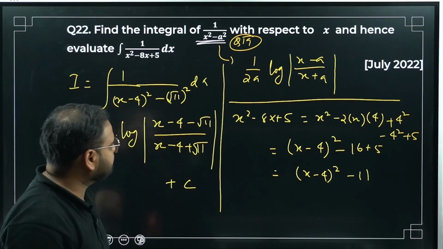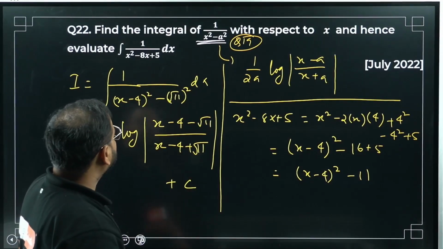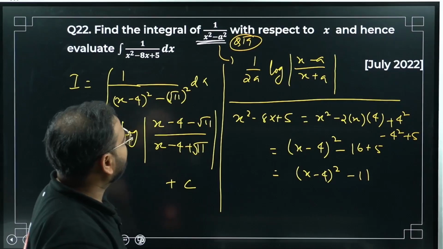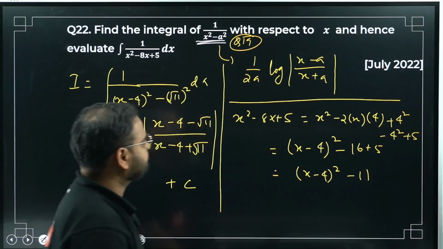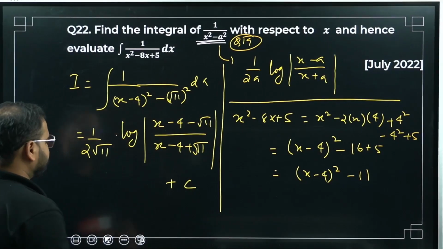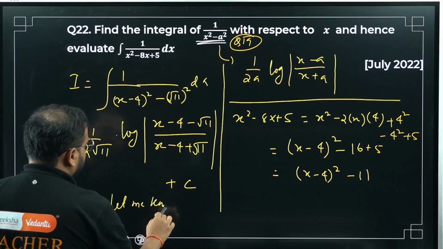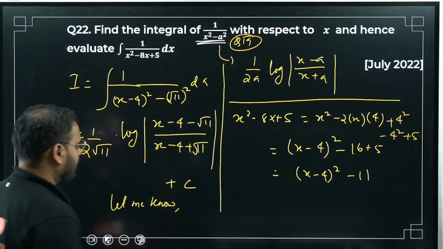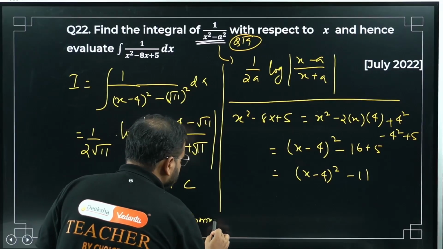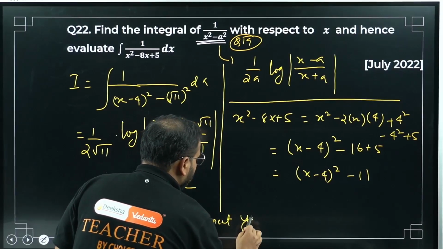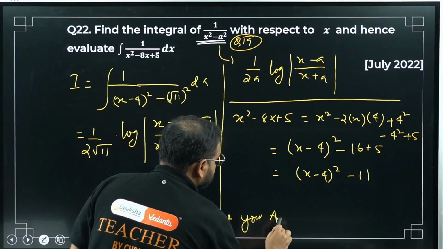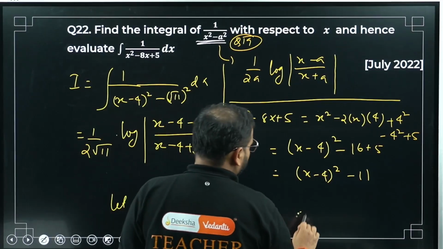I think this is right. Have a look. Anything I missed? Yeah, x minus a, x plus a. Correct. Please check and let me know if it is right. Comment your answer. If it is coming different to this, comment your answer for question number 22.